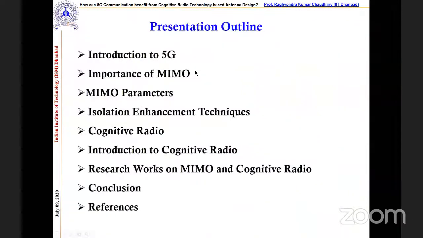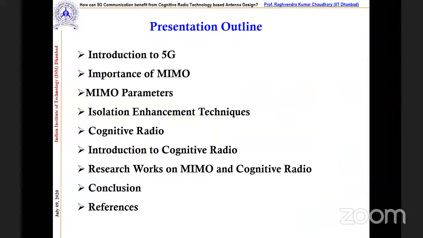Coming to the outline of the presentation, I'll start from the introduction of 5G, then the importance of MIMO parameters, then isolation techniques, cognitive radio, and then what we are doing in the lab, followed by the conclusion and references.